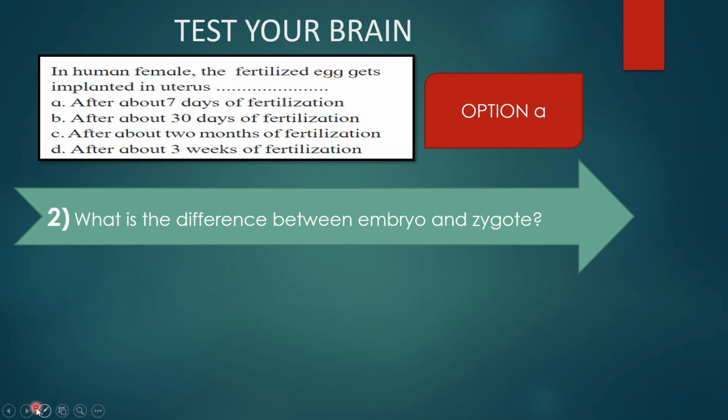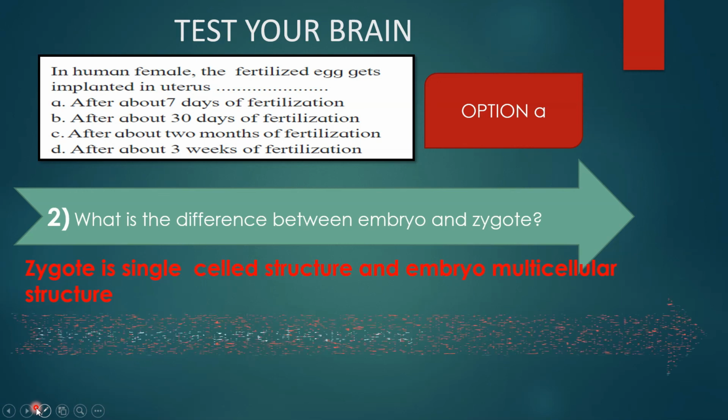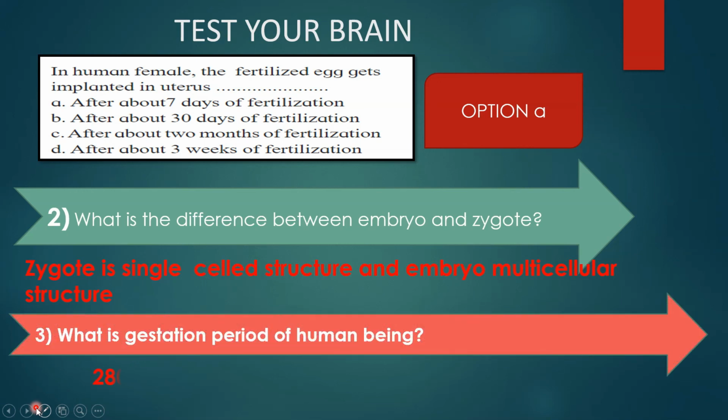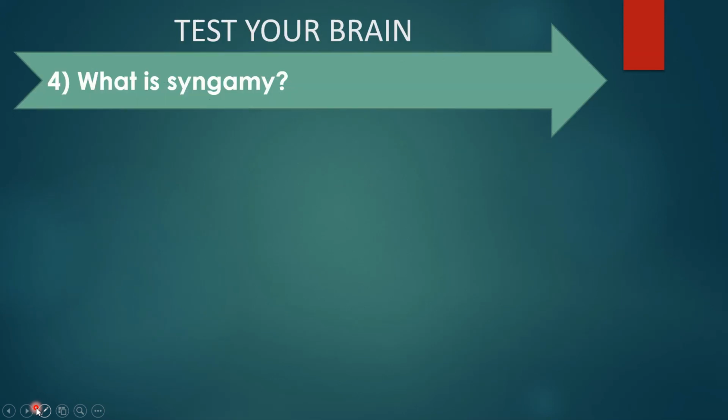What is difference between embryo and zygote? The embryo is multicellular, whereas zygote is single-celled structure. Always remember, when there is a fusion of sperm and egg, it is called zygote. Then till 3 months it is called embryo, and after 3 months till the delivery it is called fetus, and after that developed baby. What is gestation period of human being? It is 280 days. Your next question, what is syngamy? Syn means fusion, gamo means marriage. So fusion of sperm and egg.